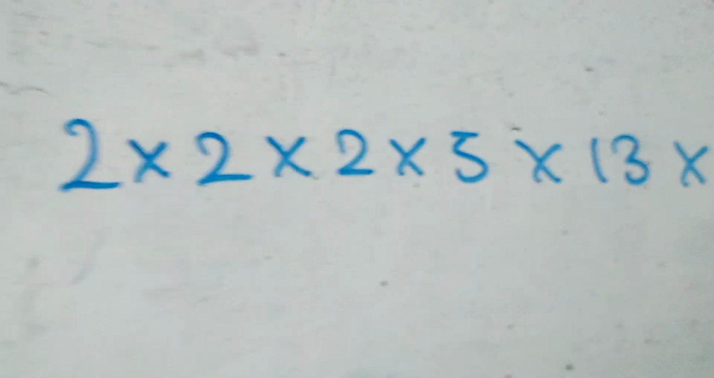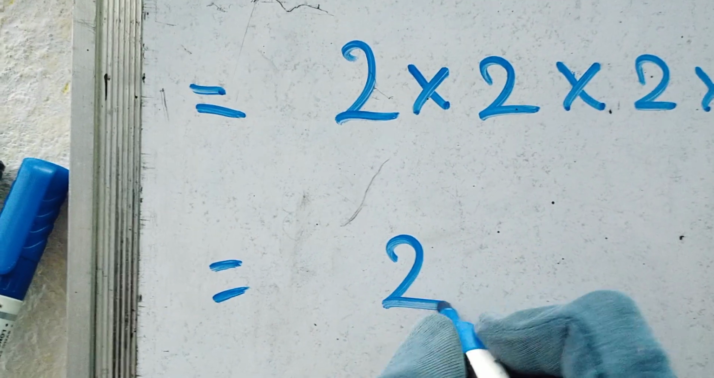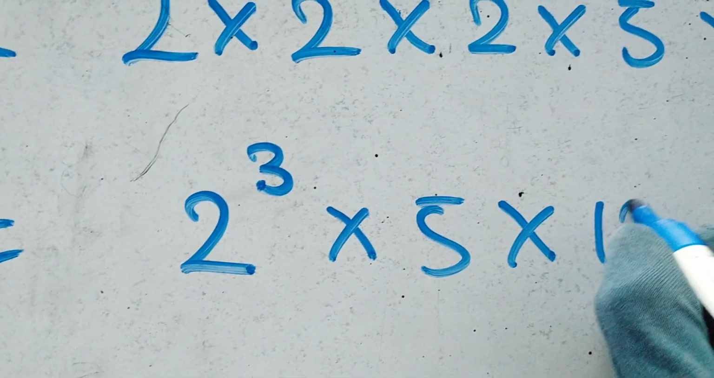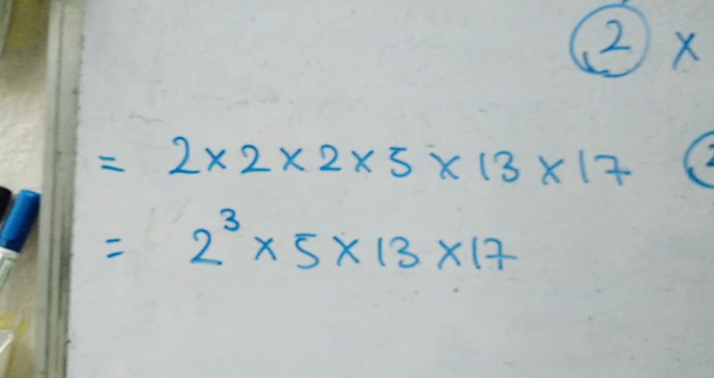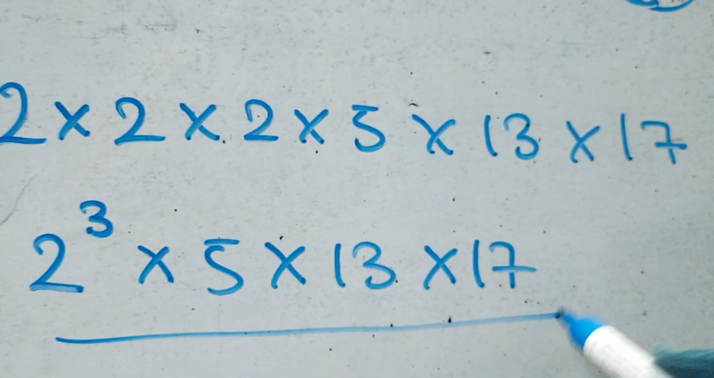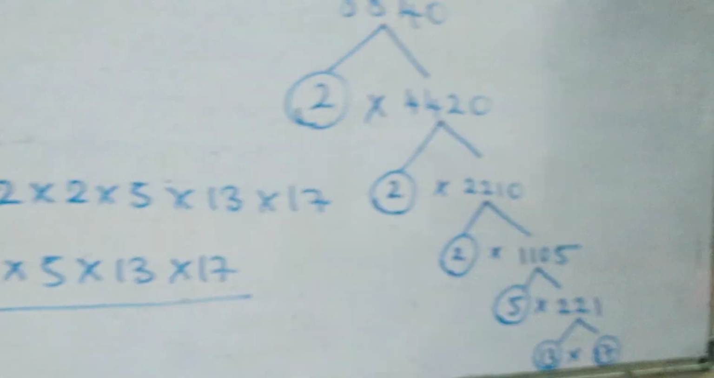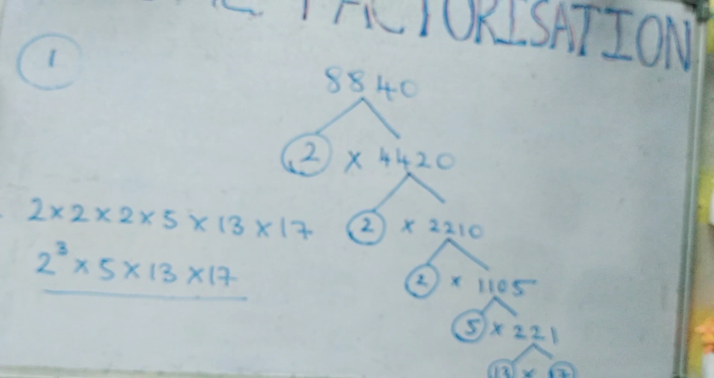17. Got it? Now because 2 is multiplying 3 times itself, we write it in exponential form: 2 raised to the power of 3 into 5 into 13 into 17. Did you understand, kid? So this is the prime factorization of 8840 using the factor tree method. Did you get it, kid? You understood?